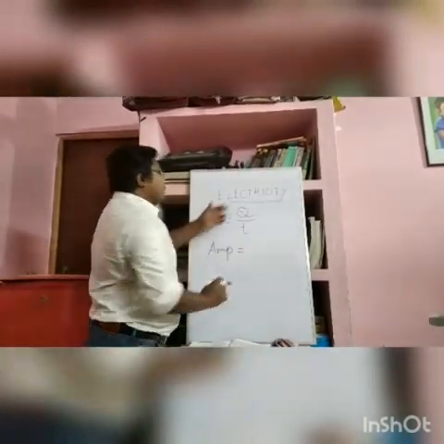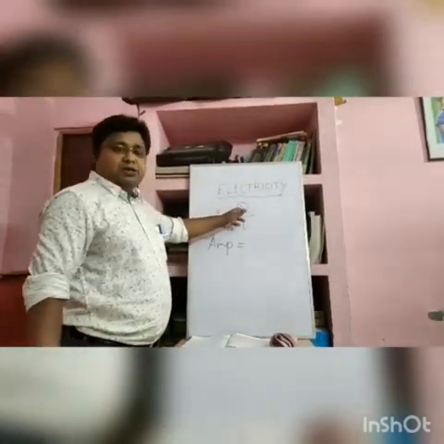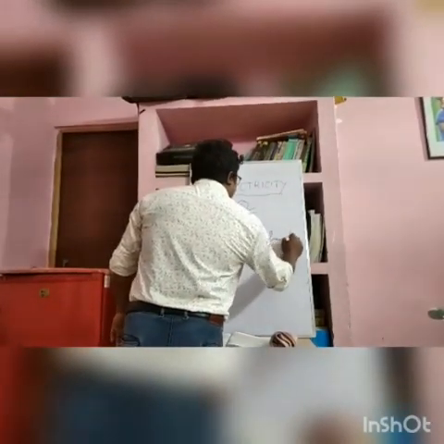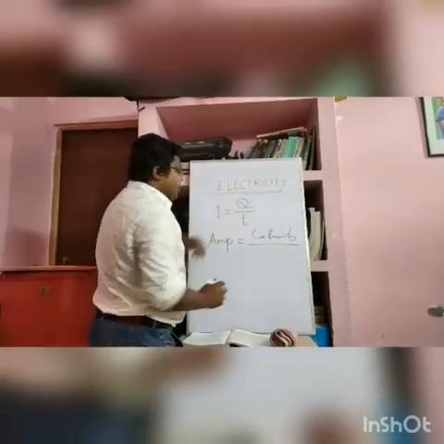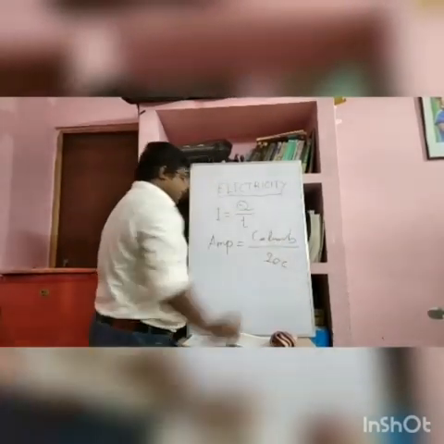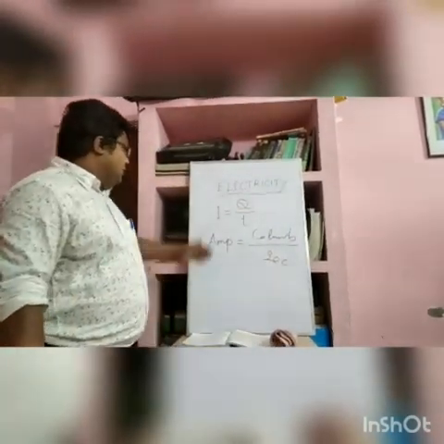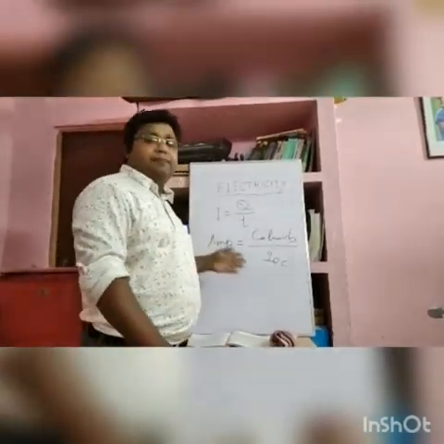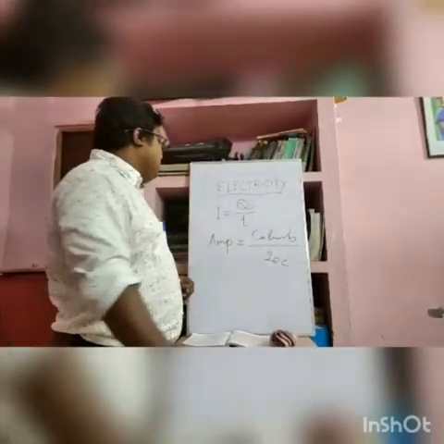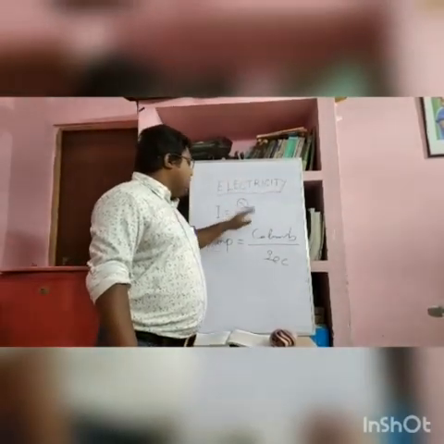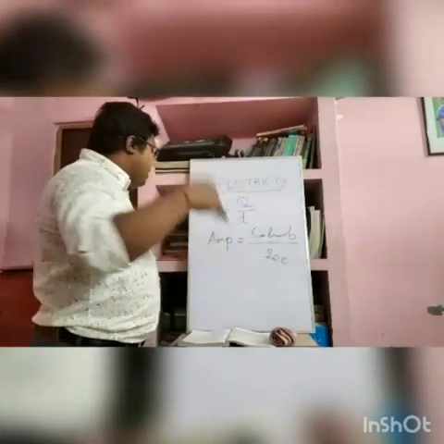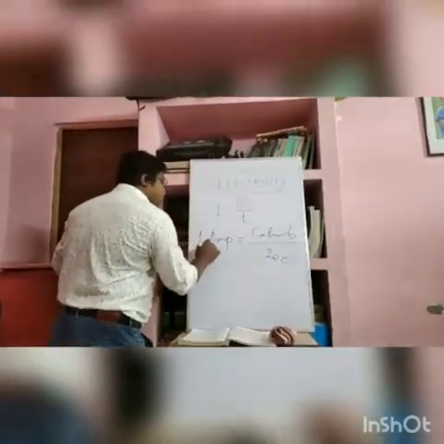The unit of charge is called coulomb, and the unit of time is called second. That means the unit of current is ampere. It also has some smaller units. The unit of charge is called coulomb and the unit of time is called second. Now if I put 1